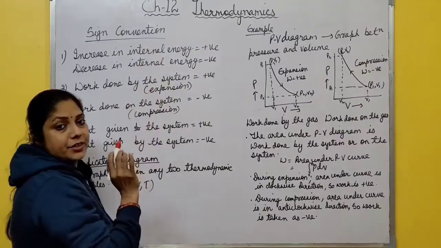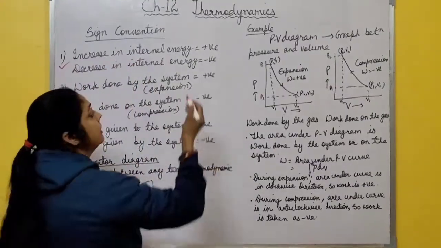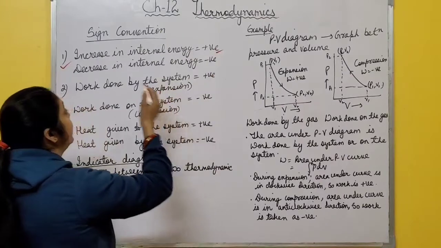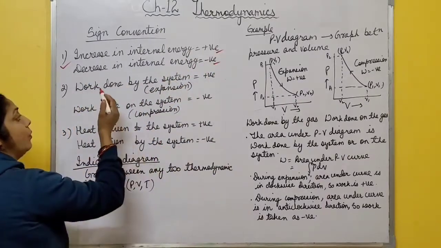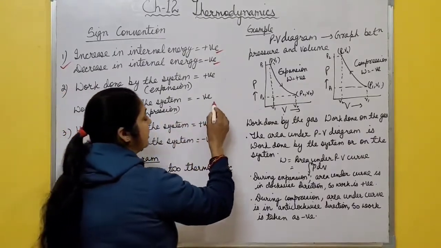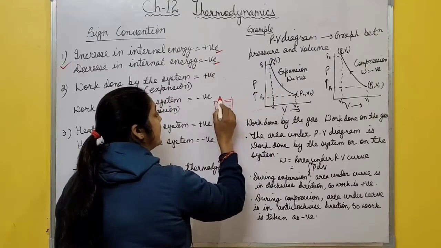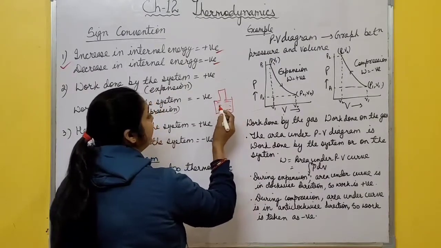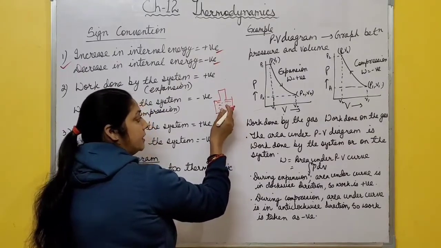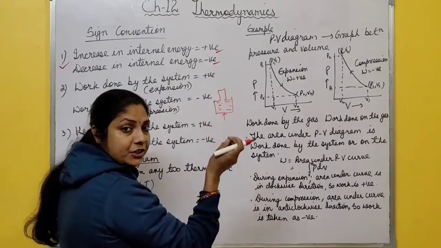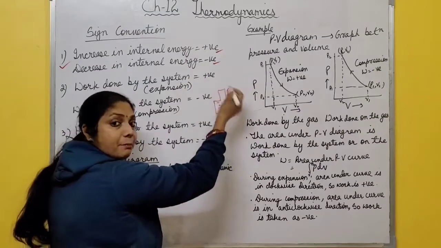Now, sign convention. First is internal energy. If there is increasing internal energy of the system, then you take positive sign. If there is decreasing internal energy, then you take negative sign. In the same way, work done by the system. Suppose there is a cylinder filled with gas and a movable piston is attached at the upper end. Now what happens if the volume of this gas increases? If you supply some heat, then this gas expands, and due to this expansion this piston moves in upward direction and work is done by the system.